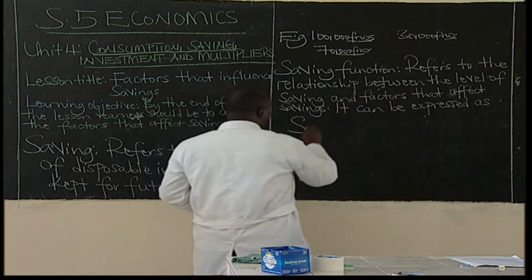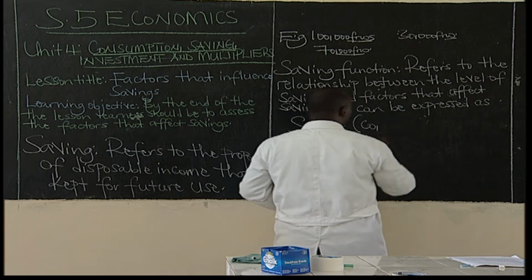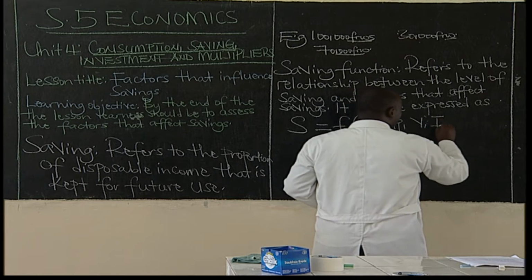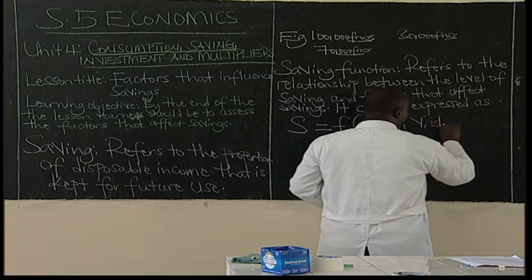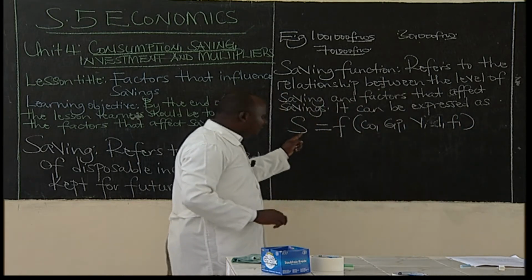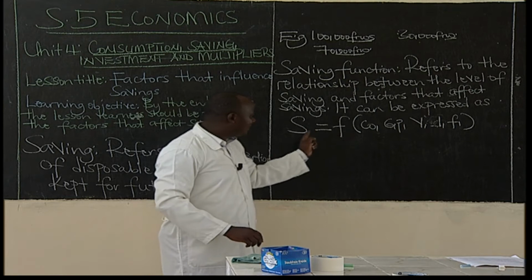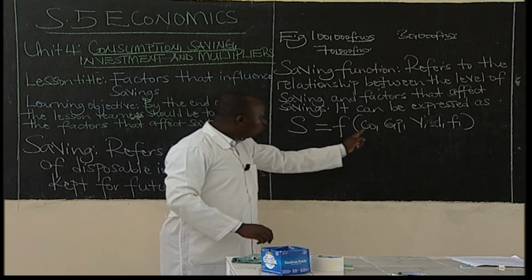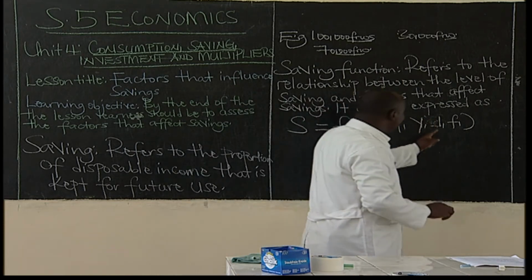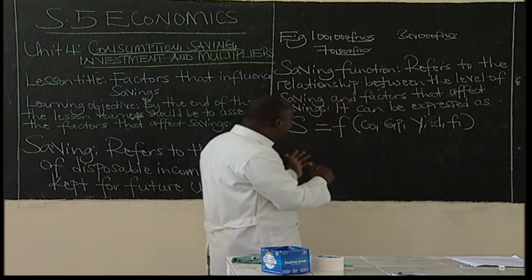saving, which is S, is equal to a function of CO, GP, Y, I, and FI, etc. Now, saving S depends on these factors. It depends on consumption. It relates to consumption, government policy, income, which is Y, interest, which is I, and financial institutions. Saving can be affected by these factors.